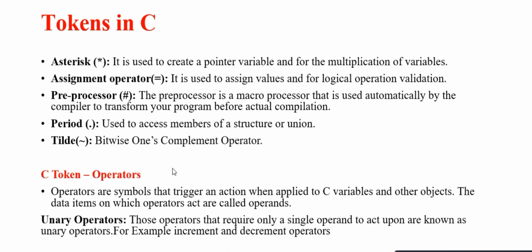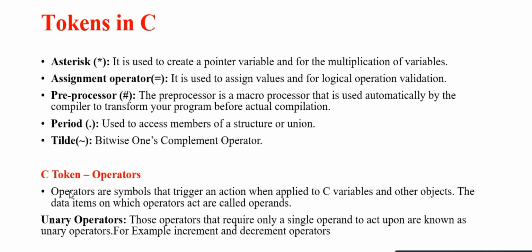Next, asterisk. It is used to create a pointer variable and for the multiplication of variables. Next, assignment operator. It is used to assign values and for logical operation validation. Preprocessor. The preprocessor is a macro processor that is used automatically by the compiler to transform your program before actual compilation. Next, period. Used to access members of a structure or union. Next, tilde. Bitwise ones complement operator.